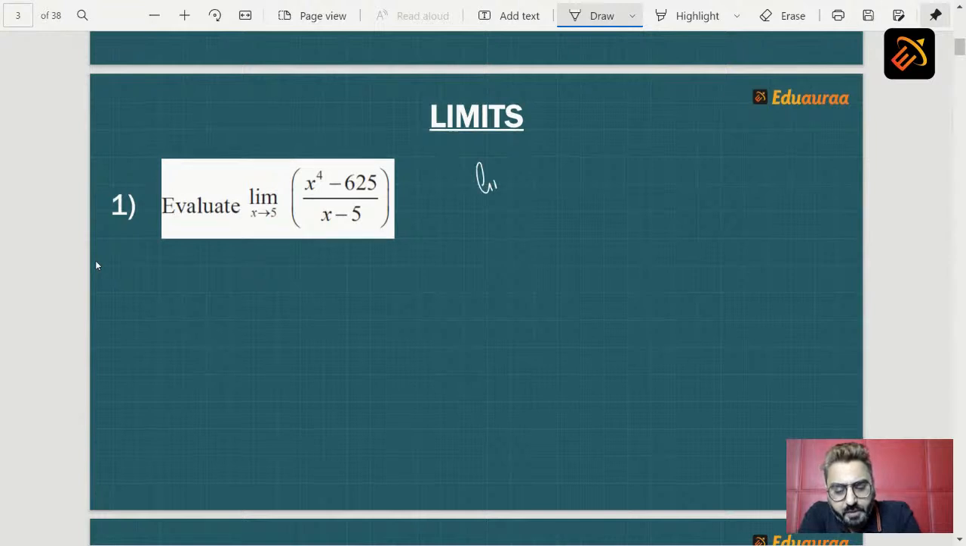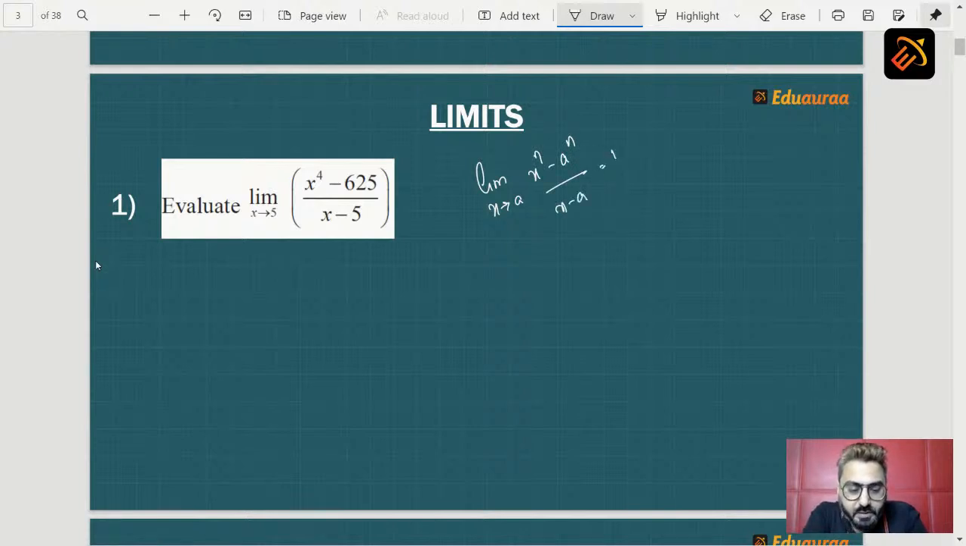So what was the formula? Limit x tending to a, x raised to n minus a raised to n upon x minus a is equal to n into a raised to n minus 1. What was the condition to apply this formula? Do you remember it? Now, there were three conditions.